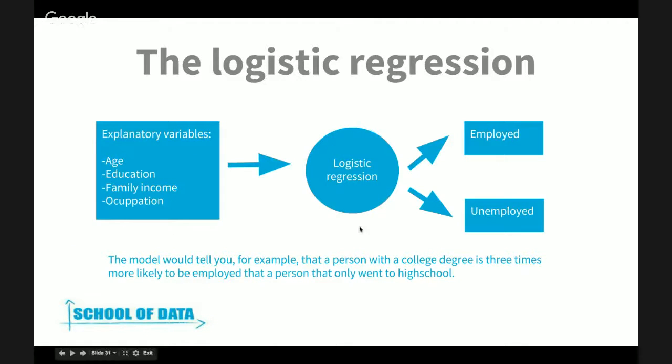So to see this in a chart, maybe it's easier for you. You'll have some explanatory variables like age, education, family income, occupation. Then you put all these explanatory variables in your logistic regression model, and you get two results, like the probability of being employed versus unemployed. With this model, you can find results like, for example, that a person with a college degree is 3 times more likely to be employed than a person with a high school degree. These are the sort of things that you could calculate with this model.